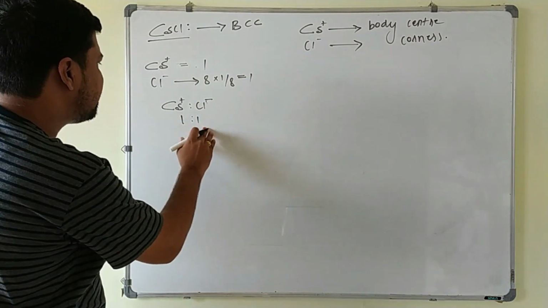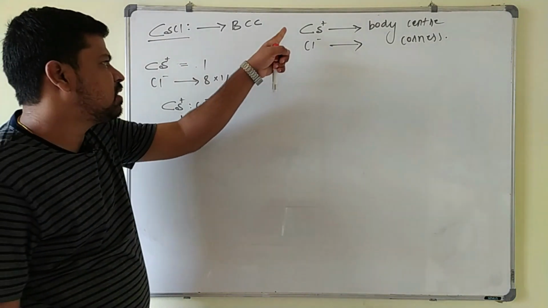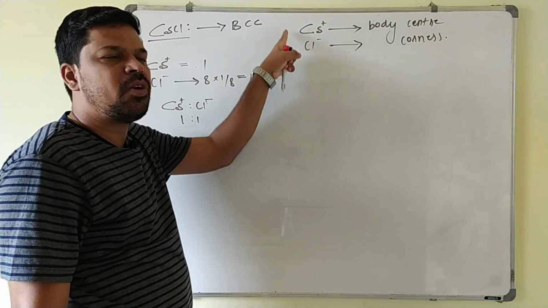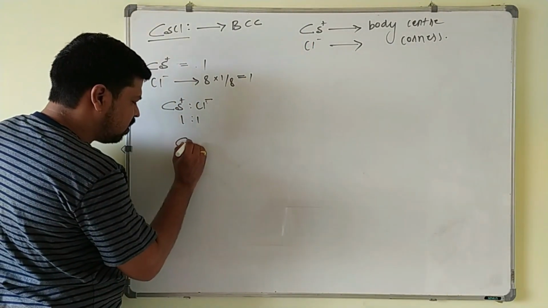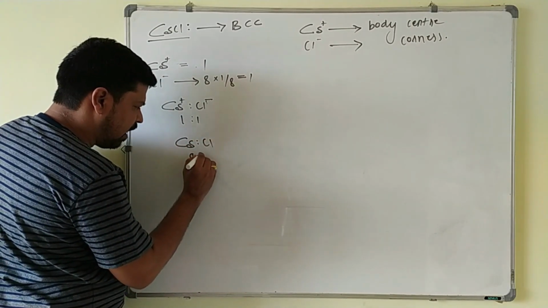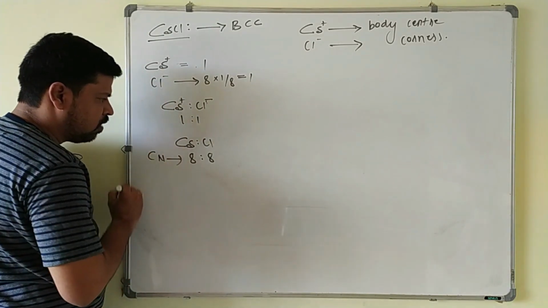The coordination number of cesium chloride is 8:8, because each cesium ion is surrounded by 8 Cl minus ions, and each Cl minus ion is surrounded by 8 cesium plus ions here. So the coordination number of cesium chloride is 8:8.